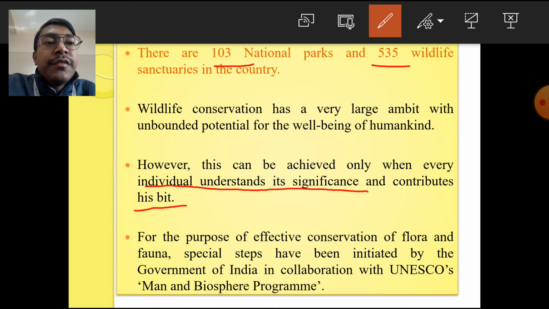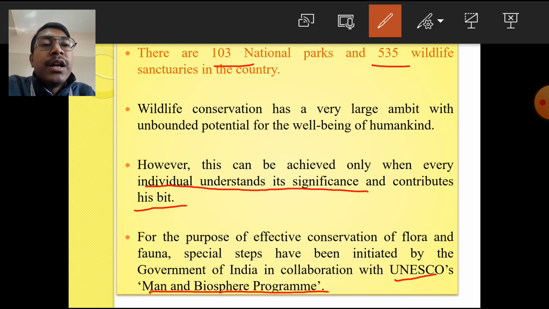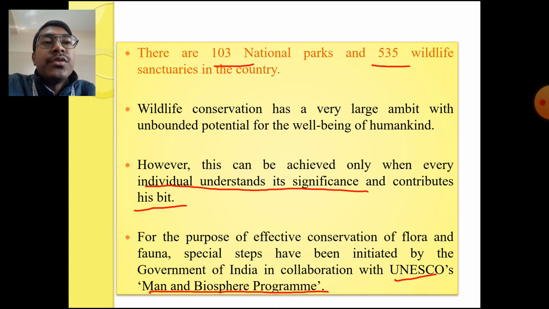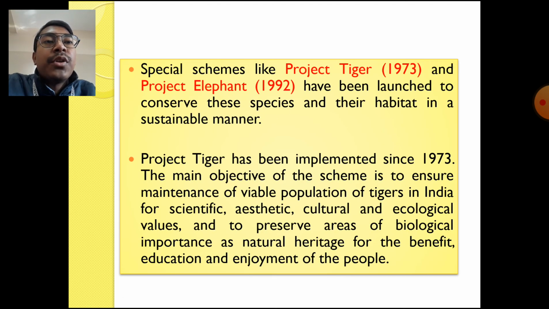For the purpose of effective conservation of flora and fauna, special steps have been initiated by the government of India in collaboration with UNESCO's Man and Biosphere program. So the government of India, in collaboration with UNESCO, has come forward for giving protection to different species of flora and fauna through the Man and the Biosphere program. So these are the different strategies adopted by the government of India for the protection of flora and fauna.